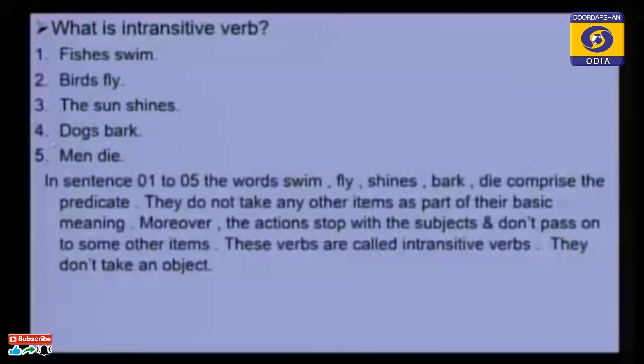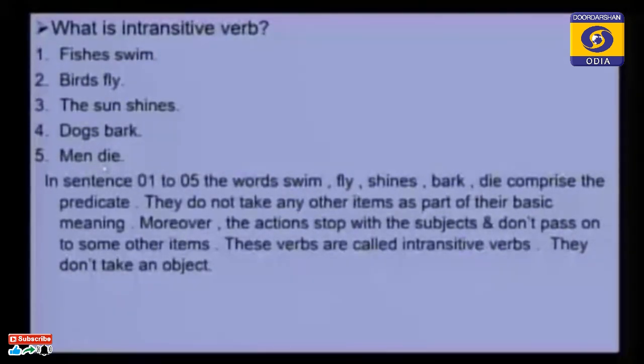Please come to example number 4. Here you see, dogs bark. Dogs is the subject, bark is the verb, but bark is in the predicate part. And dogs is in the subject part, and it is a noun. Similarly, come to the last example, 5. Men die. Which one is the subject? Men. And which is in the predicate part?